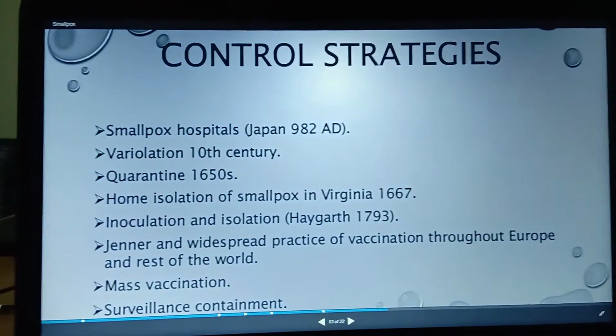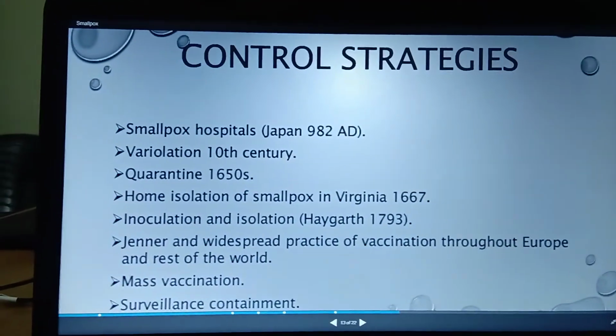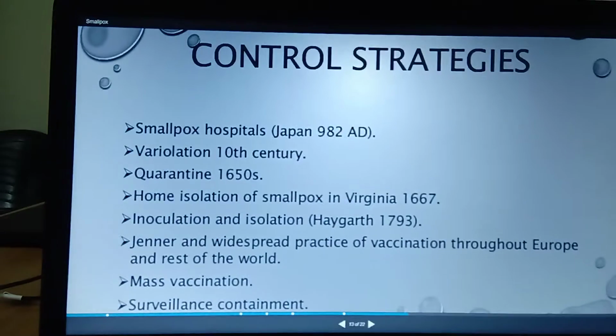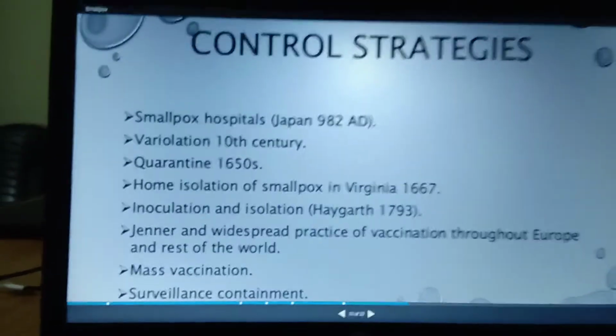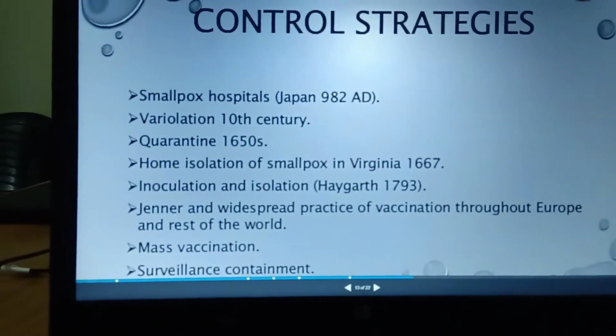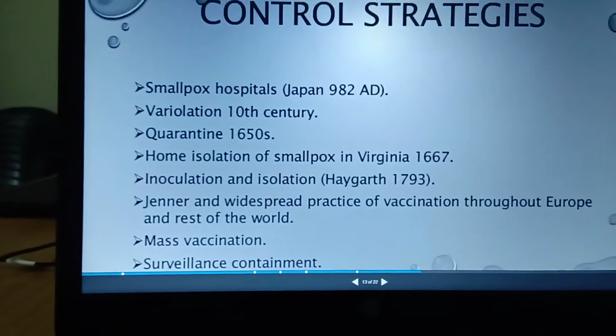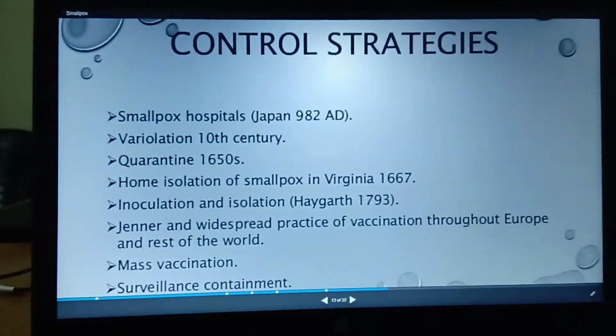The next one is control strategies. For smallpox: hospitals, variolation in the 10th century, quarantine, home isolation, inoculation and isolation, then mass vaccination, surveillance, and containment. Now how are they doing it for corona?